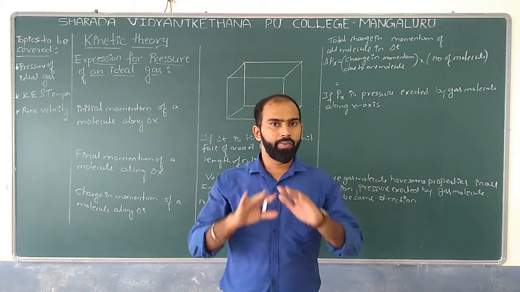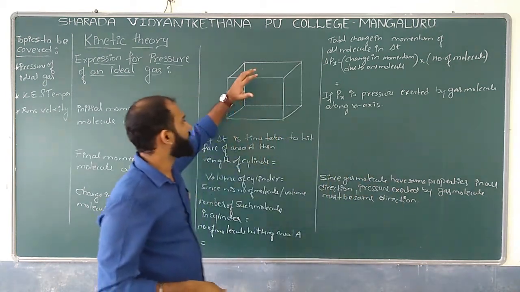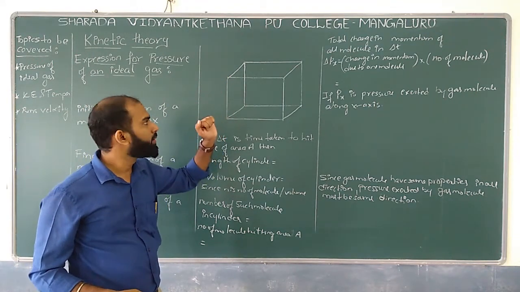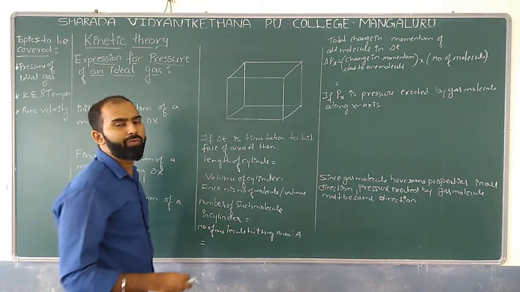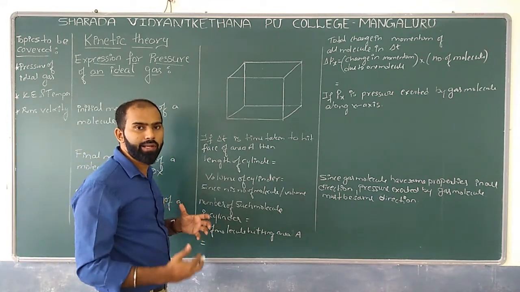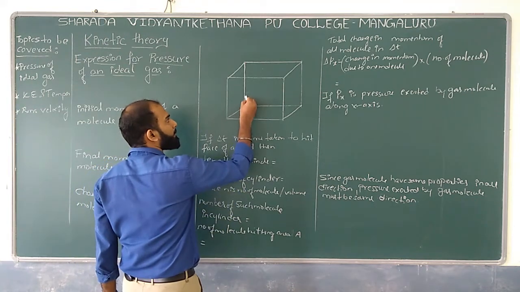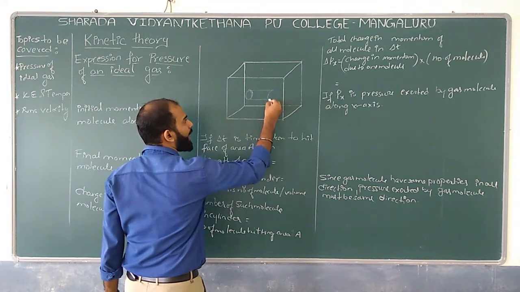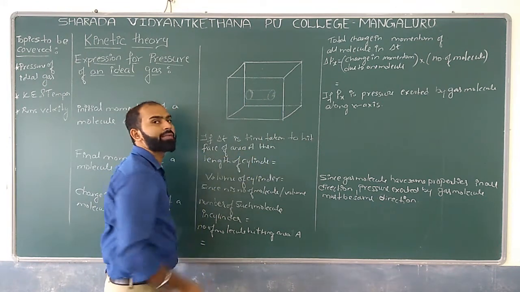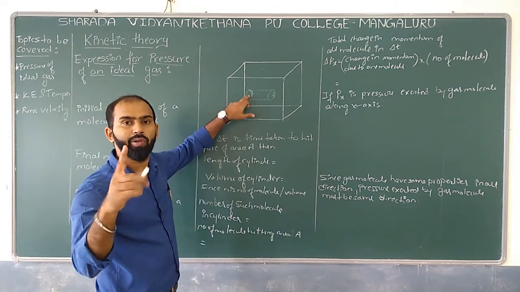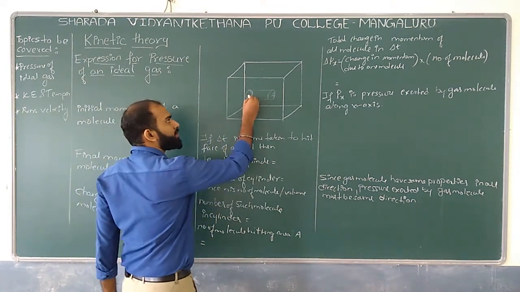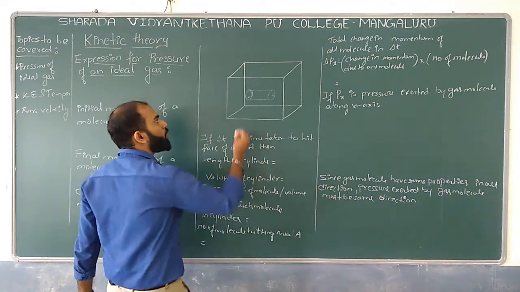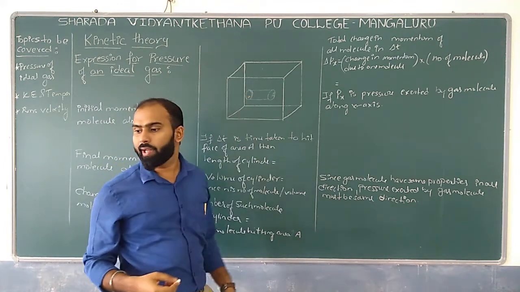We have taken one cube which is filled with ideal gas molecules. For the time being, I will take an imaginary cylinder, and it looks somewhat like this. The imaginary cylinder I have taken here has an area of cross section A. Now I take one molecule for the time being. This is the molecule, moving with a velocity v.